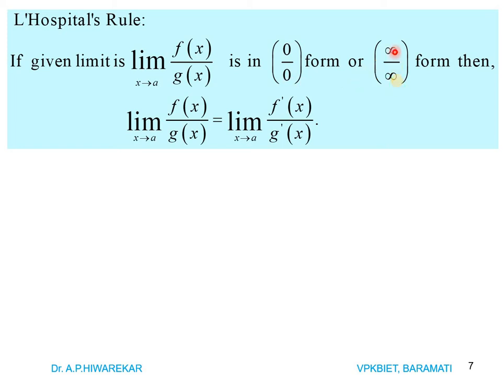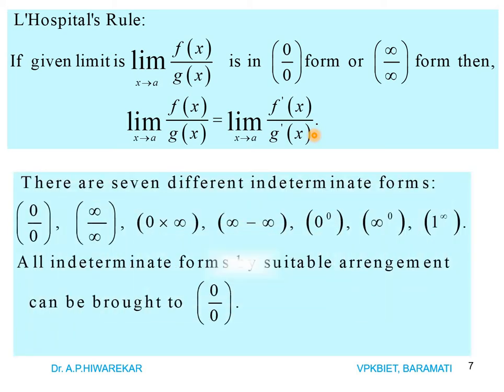On similar way, we may get infinity by infinity. Then what is the formula? It is called L'Hopital rule. Limit of f(x) by g(x) as x tend to a is equal to limit of f dash x divided by g dash of x as x tend to a. Means take derivative of numerator, take derivative of denominator and apply the limit.